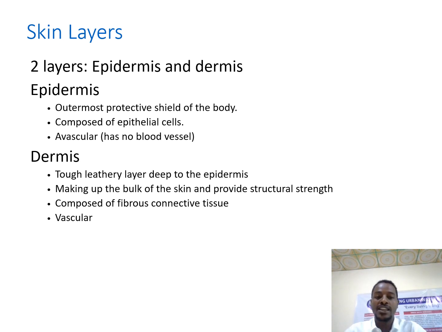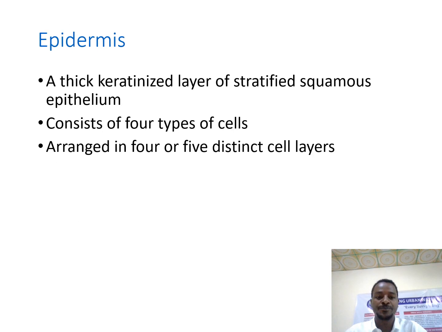As we know, epithelial tissue is avascular, so the epidermis has no blood vessels supplying it. It gets its nutrient supply by diffusion from the capillaries beneath it within the dermis. The dermis is the vascularized part of the skin.